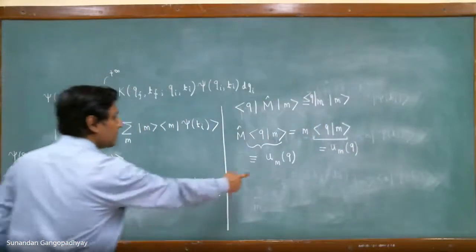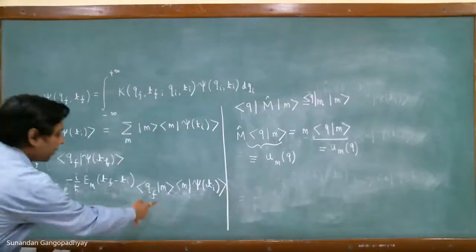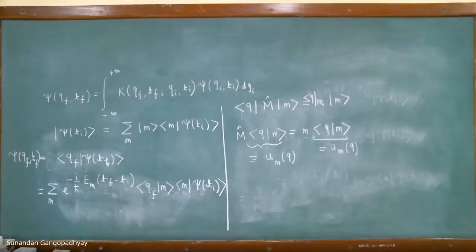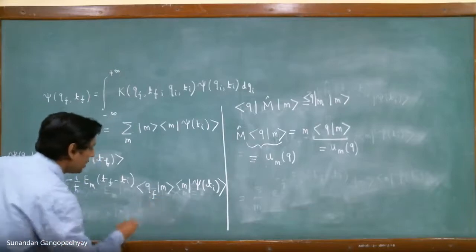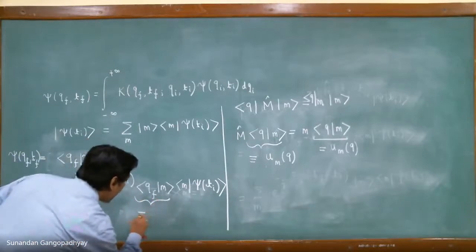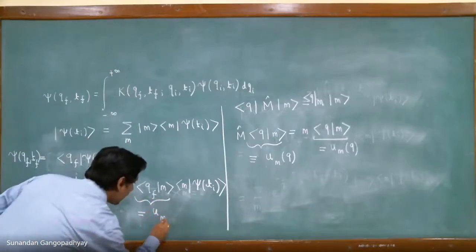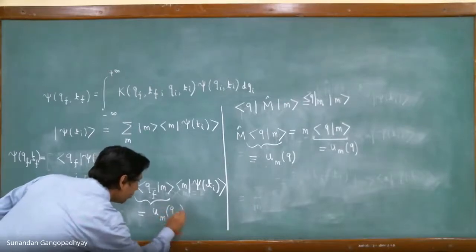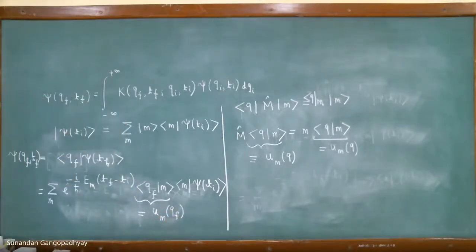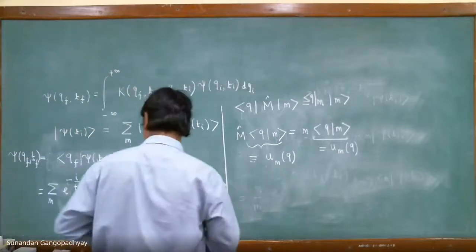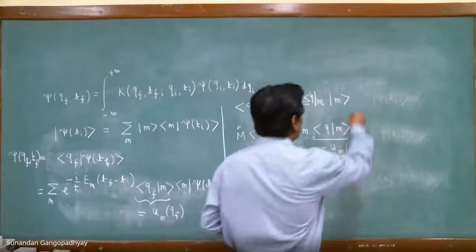Once we have this, let us come back to this equation, and we can at once see that this is nothing but U M QF. So this is U and QF. And now, from this equation, let me write it down over here.